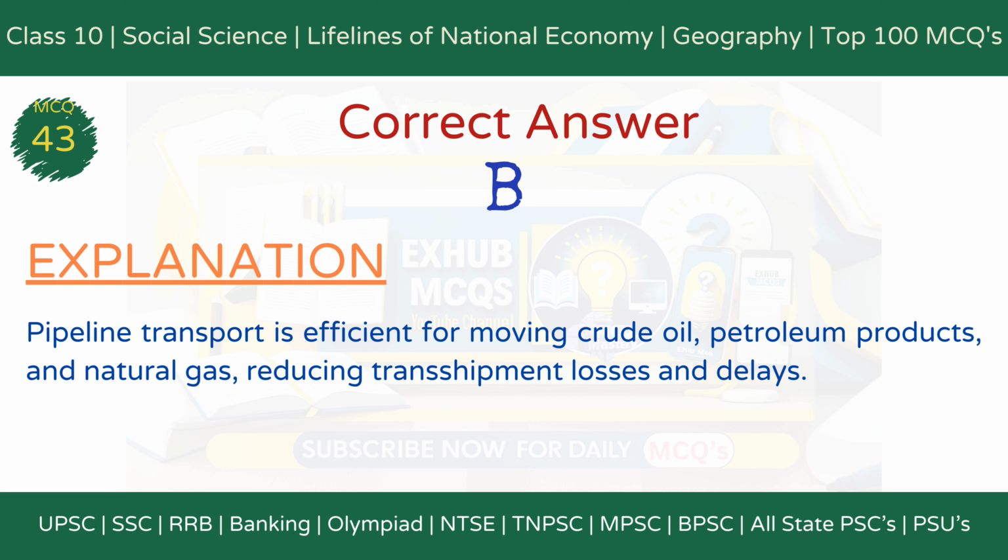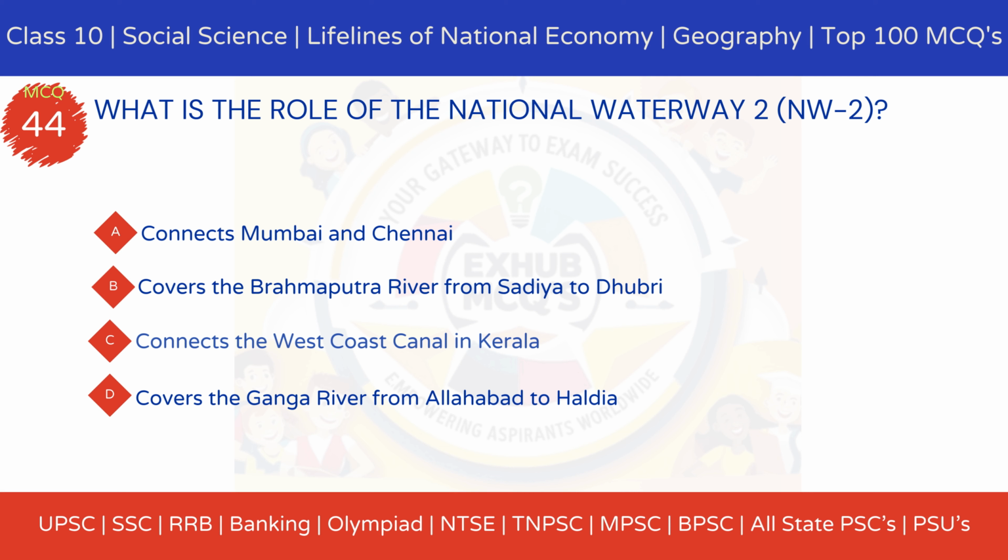MCQ 44. What is the role of National Waterway 2, NW2? Option A. Connects Mumbai and Chennai. Option B. Covers the Brahmaputra River from Sadiya to Dhubri. Option C. Connects the West Coast Canal in Kerala. Option D. Covers the Ganga River from Allahabad to Haldia.